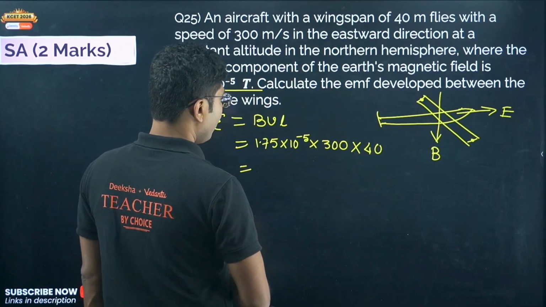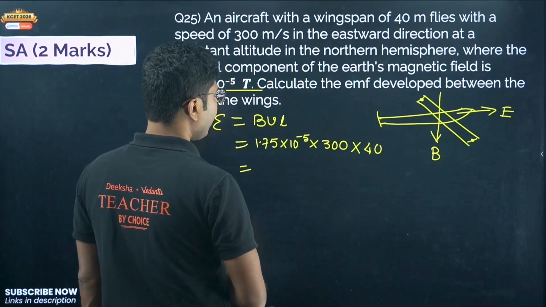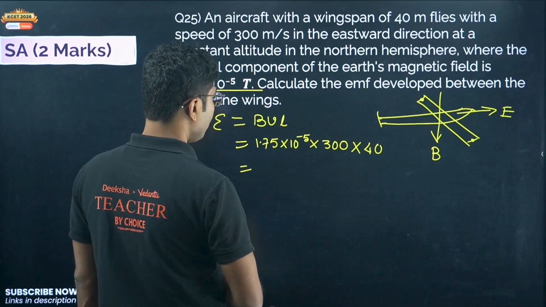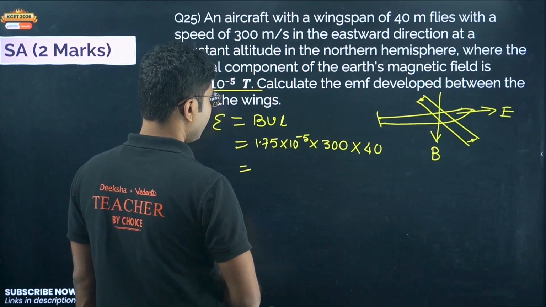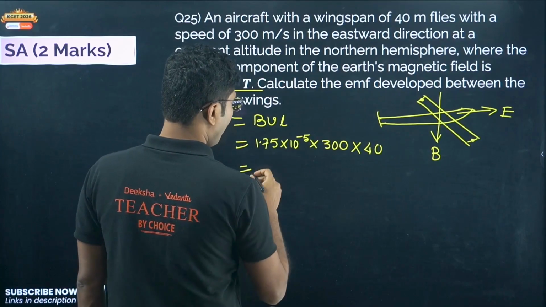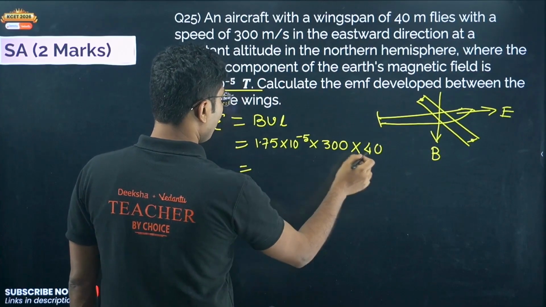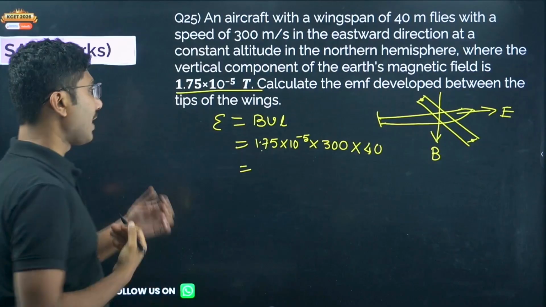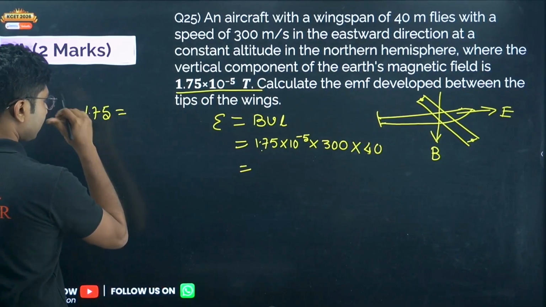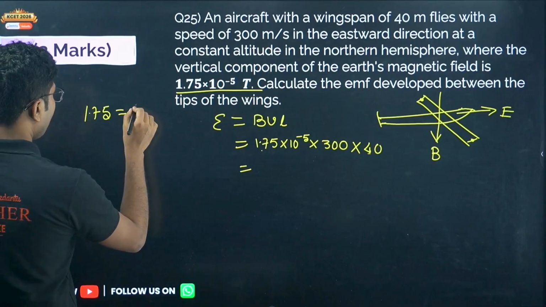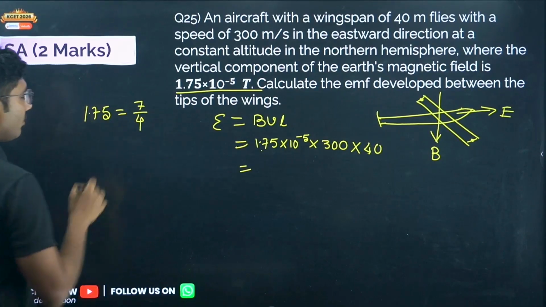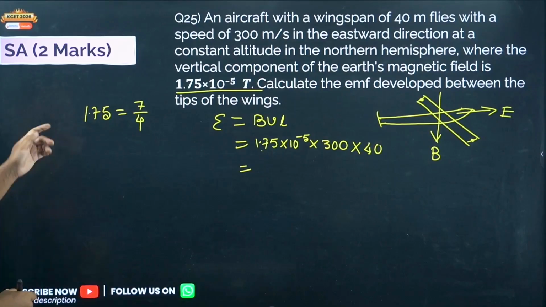4 into 1.75, 2, 6, 3 and 4, 7. So 1.75 is 7 by 4.